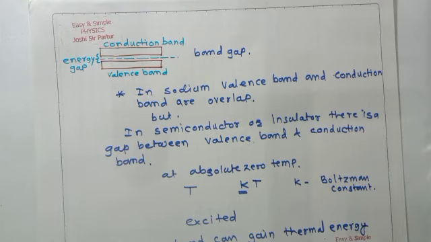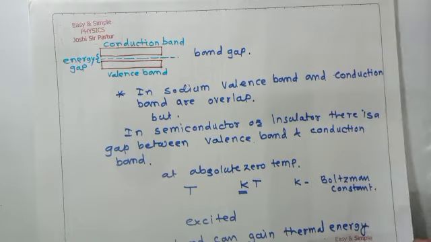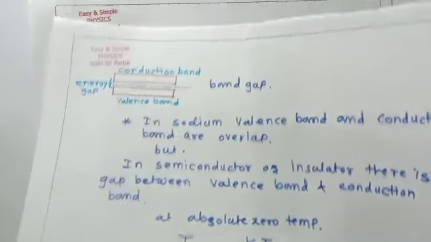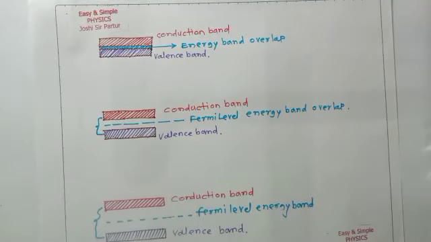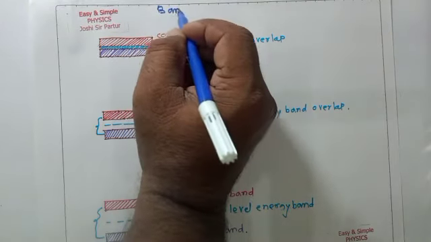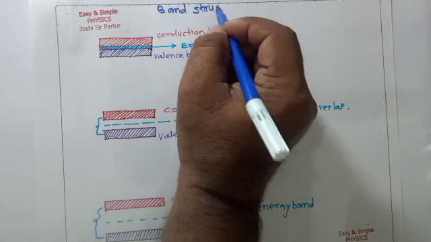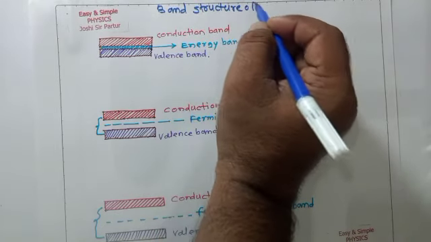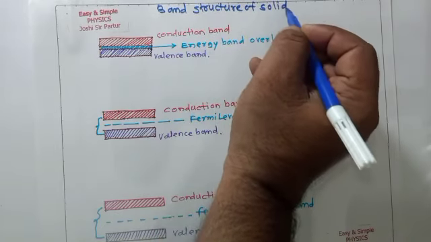The difference in electrical conductivity of various solids can be explained on the basis of the band structure of solids.